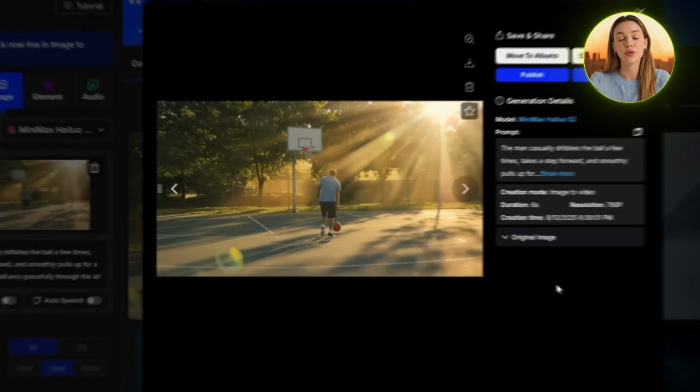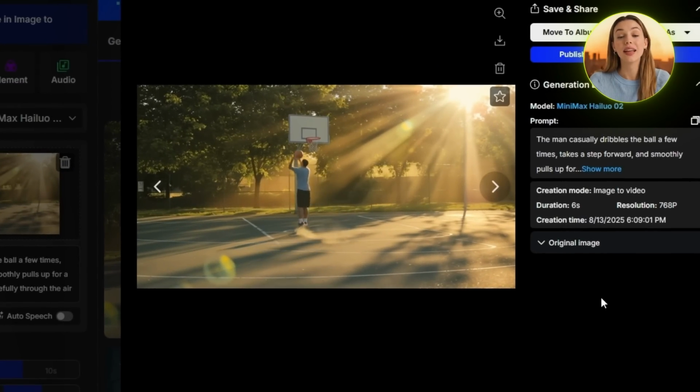Hailuo handles the first moves well enough. The dribbling and the first few steps look convincing. The jump shot and the landing looks very rough, and you can see he is not even looking at the basket. The dust effects are also way too much on this one.